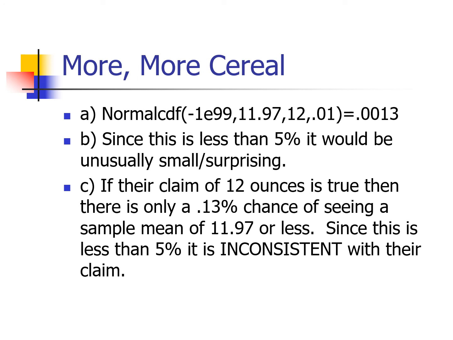So if we actually did take a sample and see a sample mean of 11.97 or smaller, we would say that's inconsistent with the claim of an average weight of 12 ounces. Why? Because if the mean really is 12 ounces, it's almost impossible. There's only a 0.1% chance of seeing a sample mean as small as 11.97 or smaller.